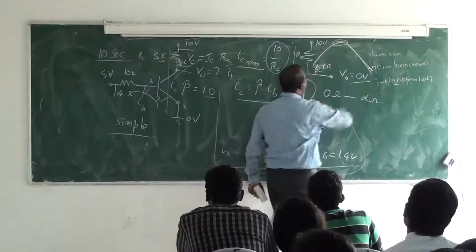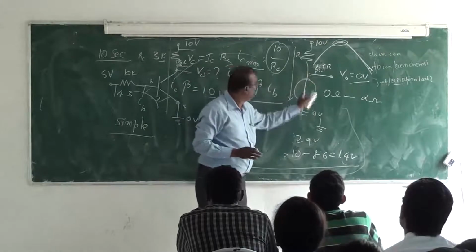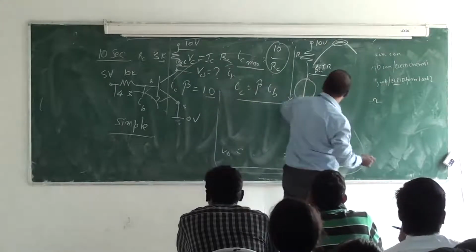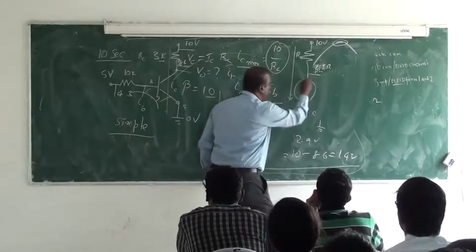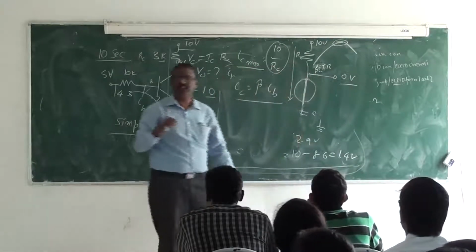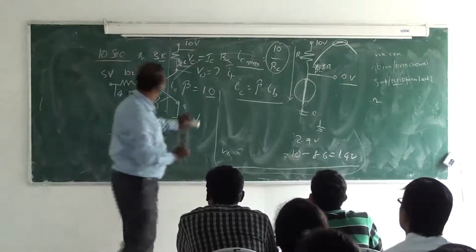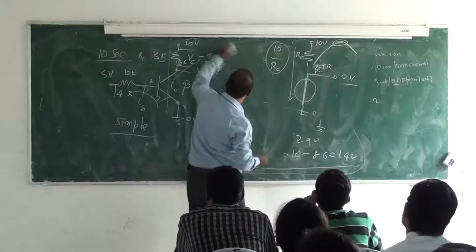Try to digest this. I told you once again, this is a voltage divider. When in saturation mode, this is going to be short, and at that time we get 0 volts here. How do you know whether my transistor is in saturation or not? I calculate IC max.